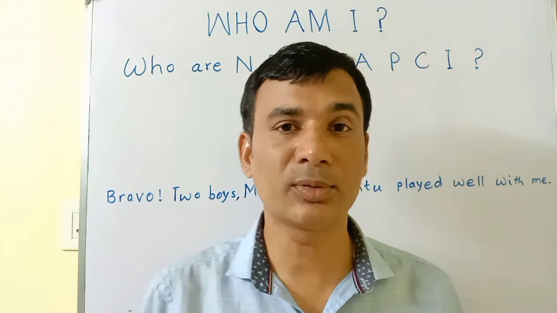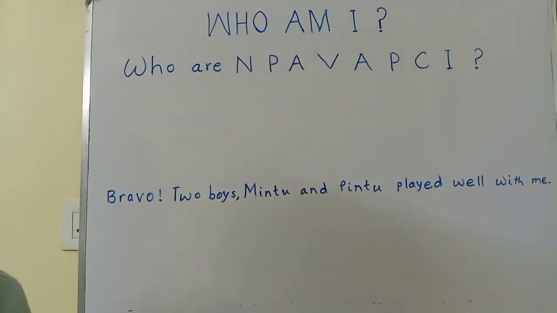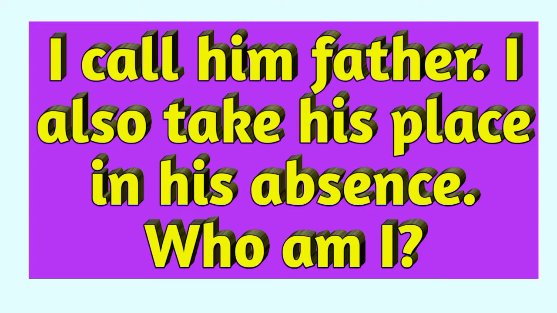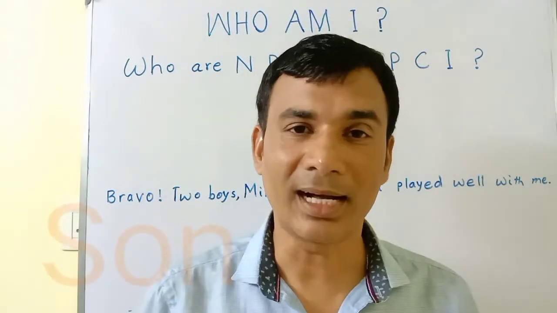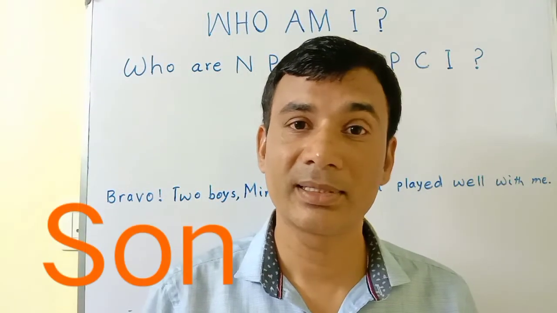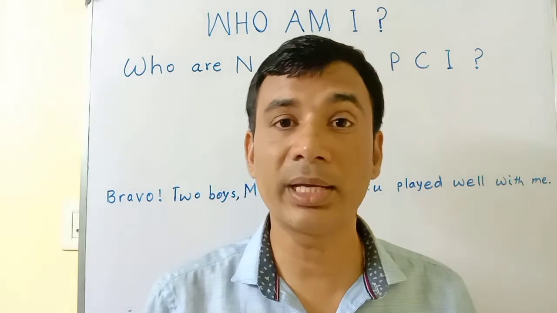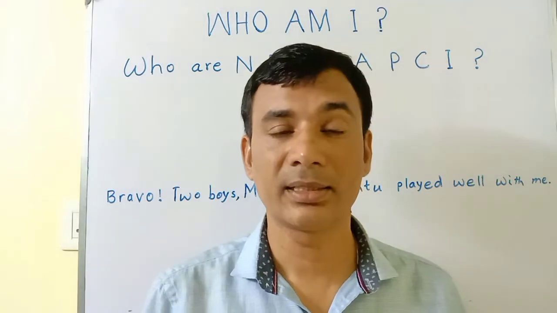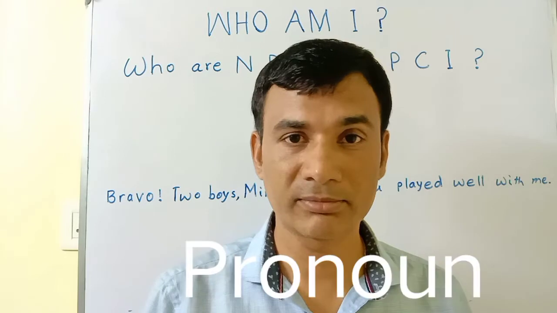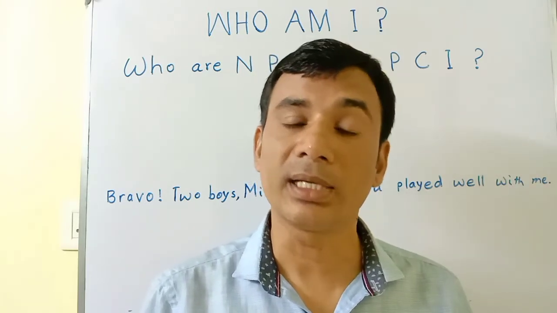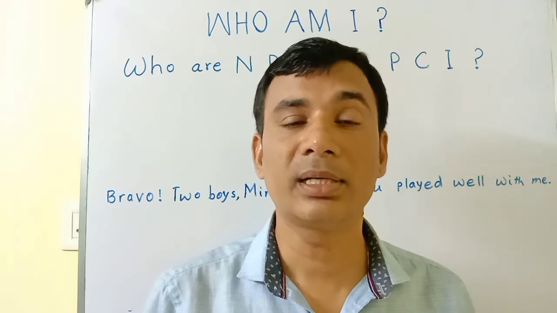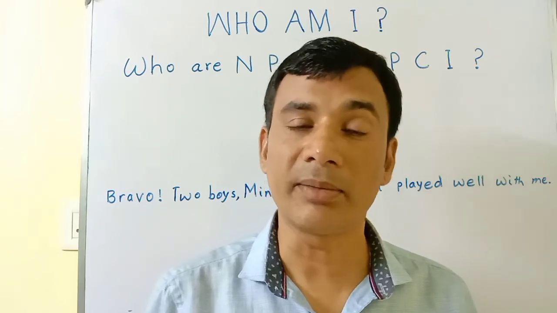After this, come to who am I? I call him father. I also take his place in his absence. Who am I? I am son. My father, noun, and I am son. When noun is absent, then we use their pronoun. So pronoun is son. Here the answer is pronoun, that is the son of the family.